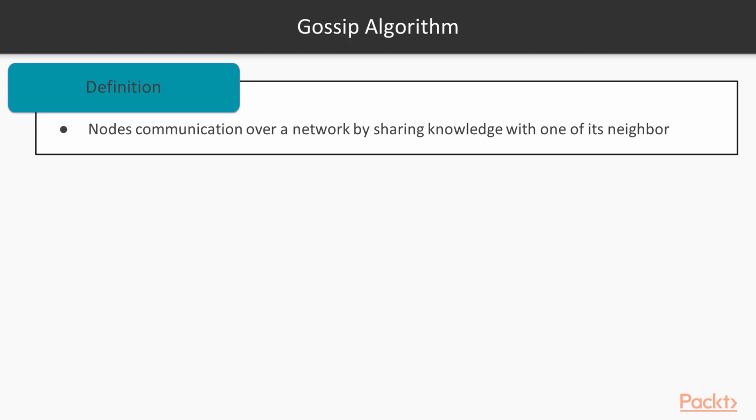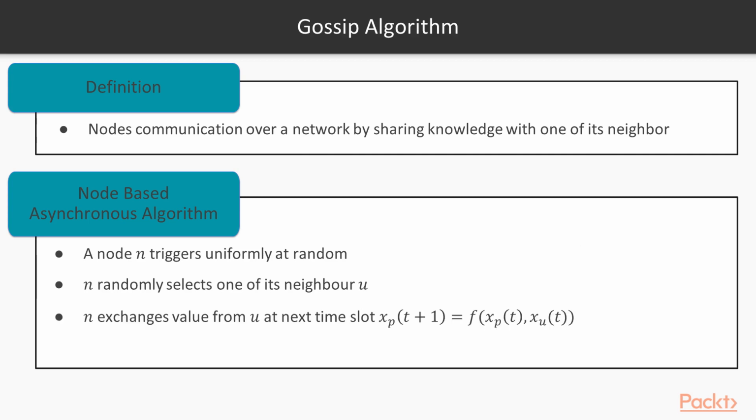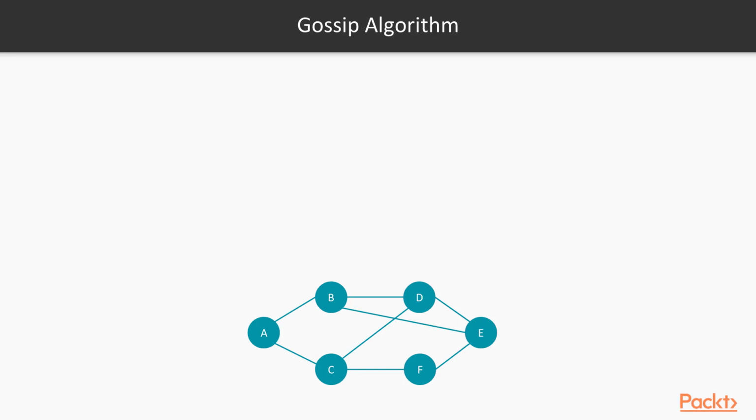So to give you a quick recap, a gossip algorithm is where the nodes communicate over a network by sharing knowledge with one of their neighbor nodes. And talking about the node-based asynchronous algorithm, which the voter model is based on, it is where a node n triggers uniformly at random, selects a random neighbor u, and then exchanges the value from its neighbor at the next time slot. We will start off by implementing this gossip algorithm in a complete network.